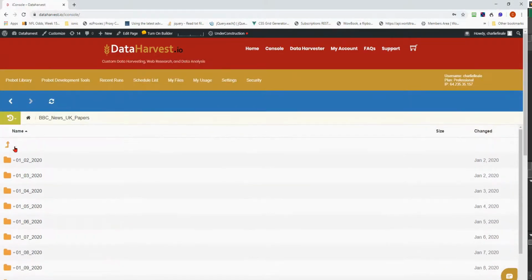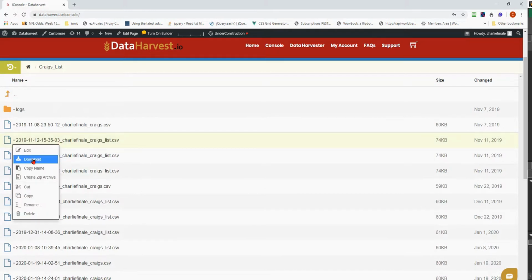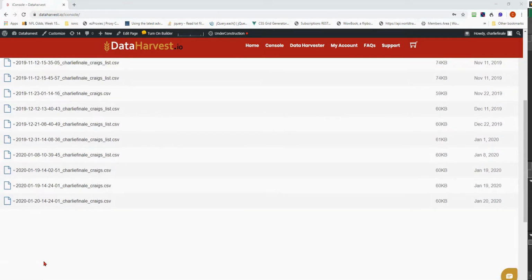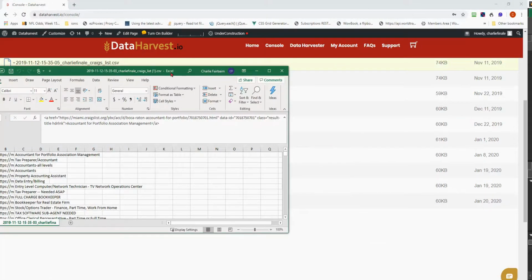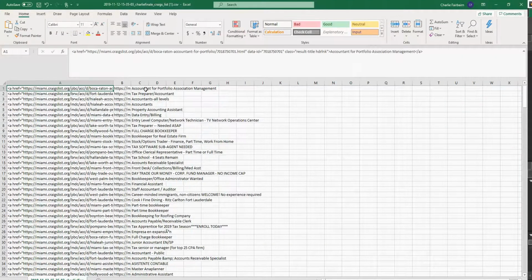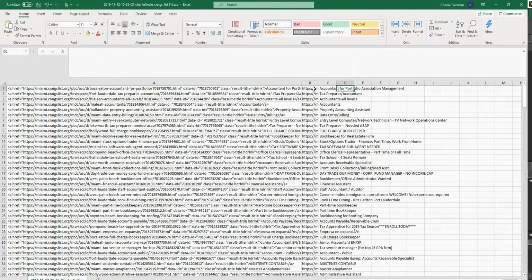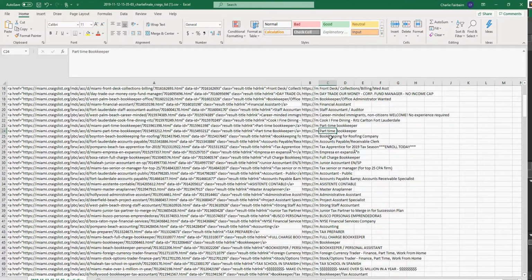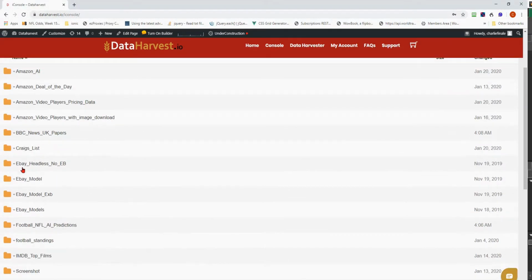It's not restricted simply to that. We can scour the internet for Craigslist. In this particular example, we are scouring for accountants and bookkeepers in the Miami area. It could scour for anything, and as you can see it neatly puts it into a spreadsheet where one can see what it is that people are looking for, and one also has links to the actual page in order to be able to follow up on that. This is, by the way, entirely legal. It is the use of information for research purposes, and there's no problem with that.